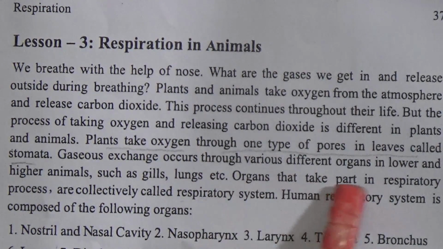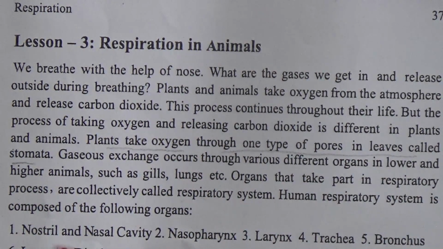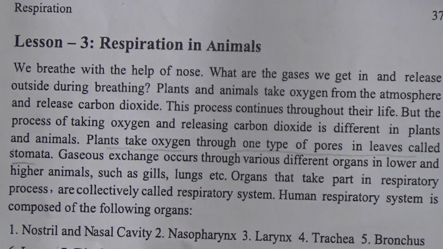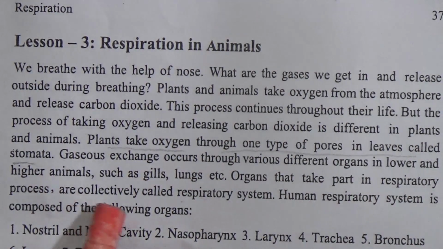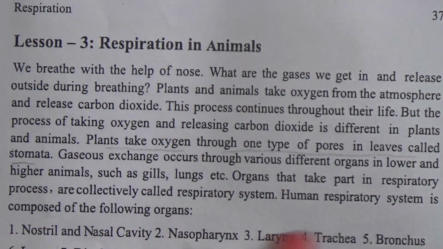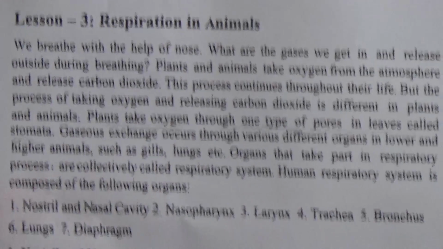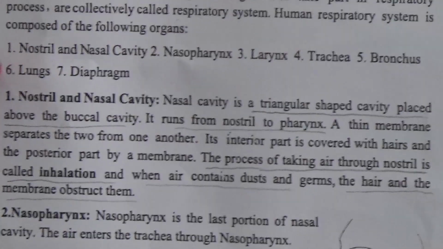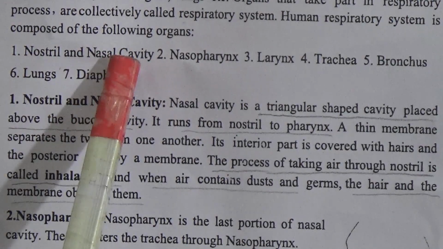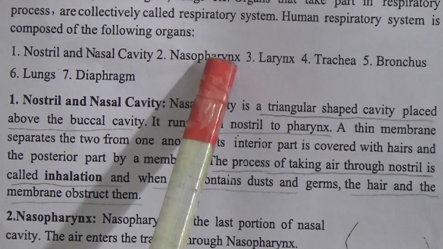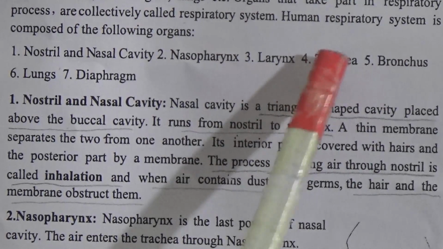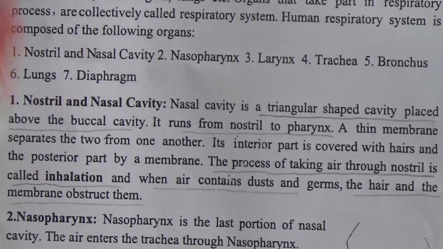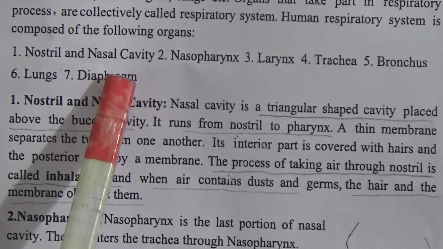Organs that take part in the respiratory process are collectively called the respiratory system. The human respiratory system is composed of the following organs: 1 nostril and nasal cavity, 2 nasopharynx, 3 larynx, 4 trachea, 5 bronchus, 6 lungs, 7 diaphragm, respectively.